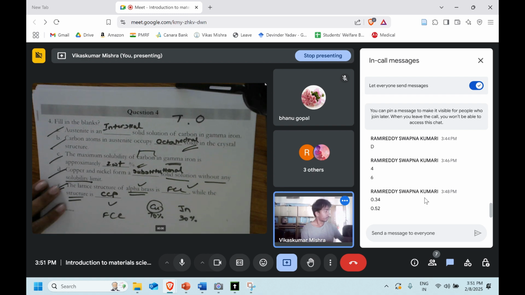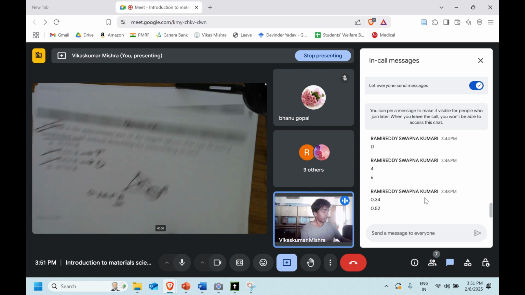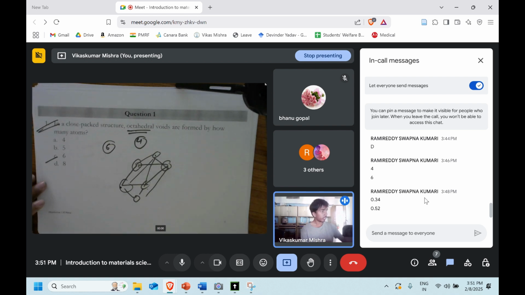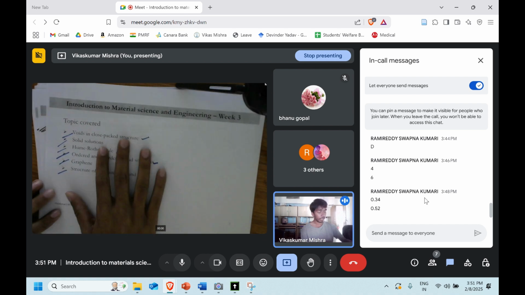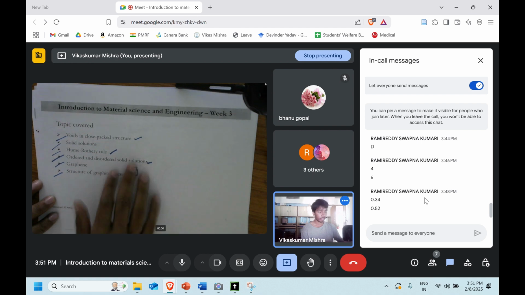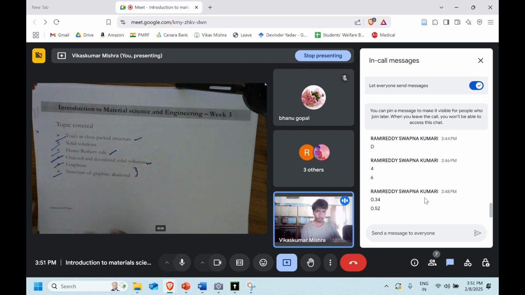So these are the couple of questions which we have discussed. I made the questions as per the class. Since we started first with voids and close packing, we discussed questions like that. Then solid solubility, the Hume-Rothery rule, order and disorder, graphene, and then the structures. So you will find that all the questions are like that.